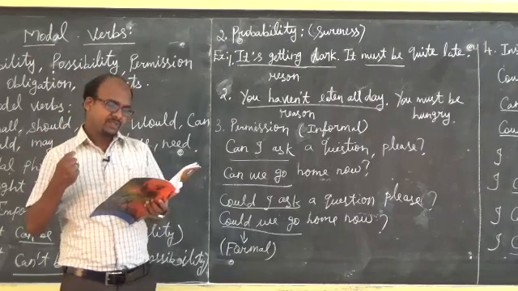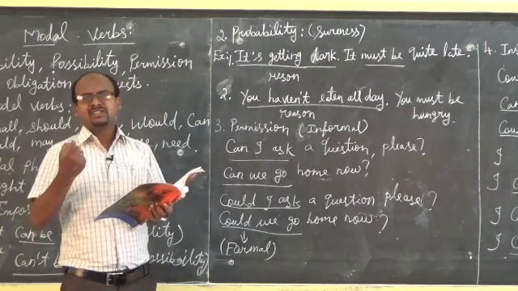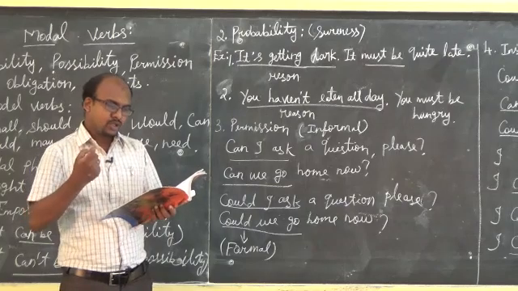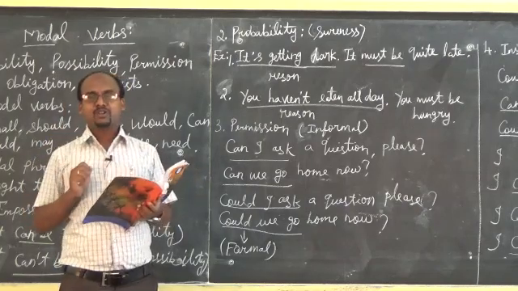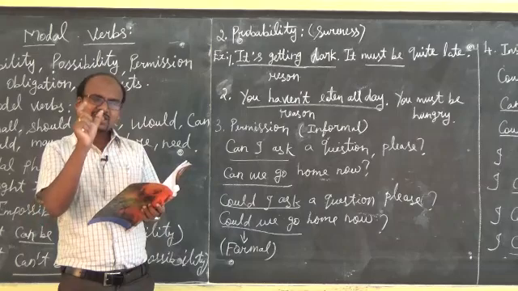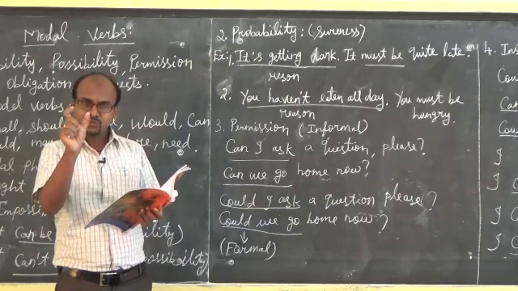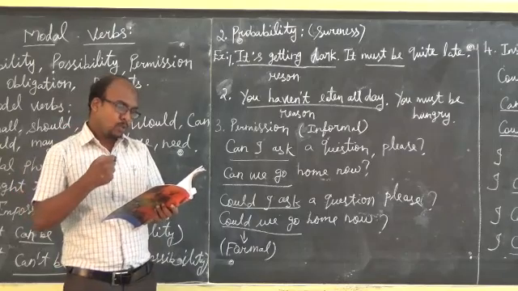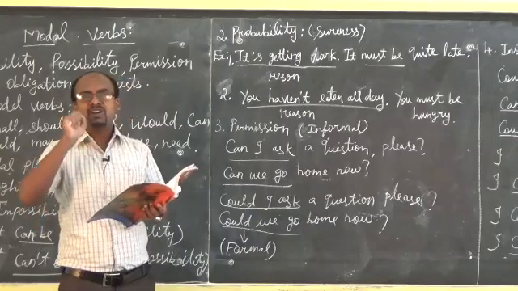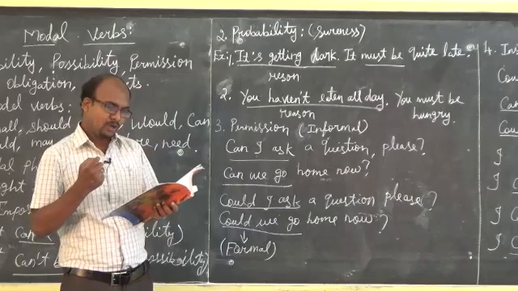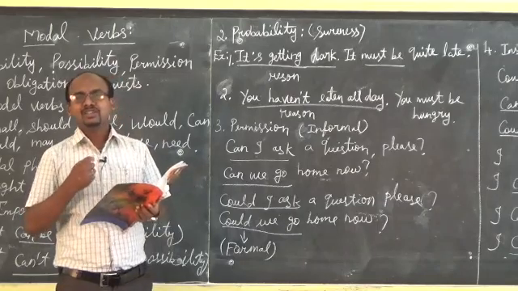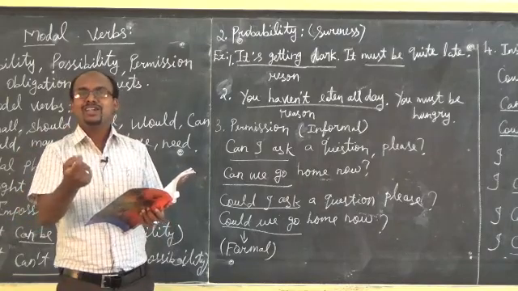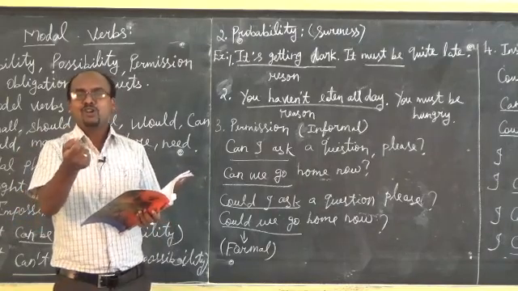Next one, should. Should is used to give advice. You should stop smoking. Here the modal auxiliary should is used to express advice. Second, would, to request or offer. For example, would you like a cup of tea? If you go to your friend's home, they give you an offer: would you like a cup of tea or juice?